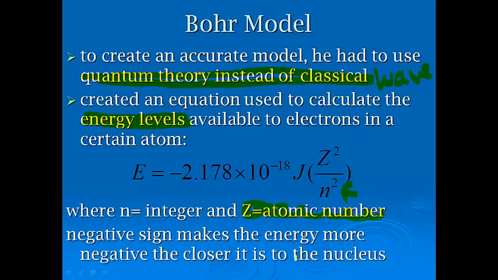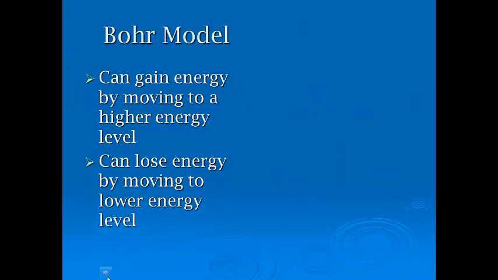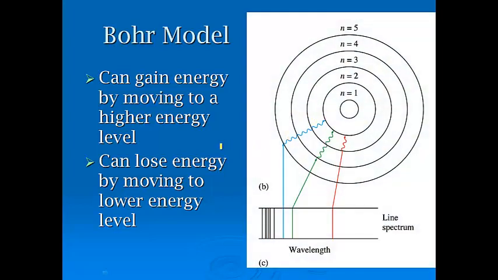The negative sign makes the energy more negative the closer it is to the nucleus. So that's just a frame of reference type of thing. The closer it is to the nucleus, the more negative that number is going to be. Now with the Bohr model, electrons can gain energy by moving to a higher energy level. They lose energy by coming back down.